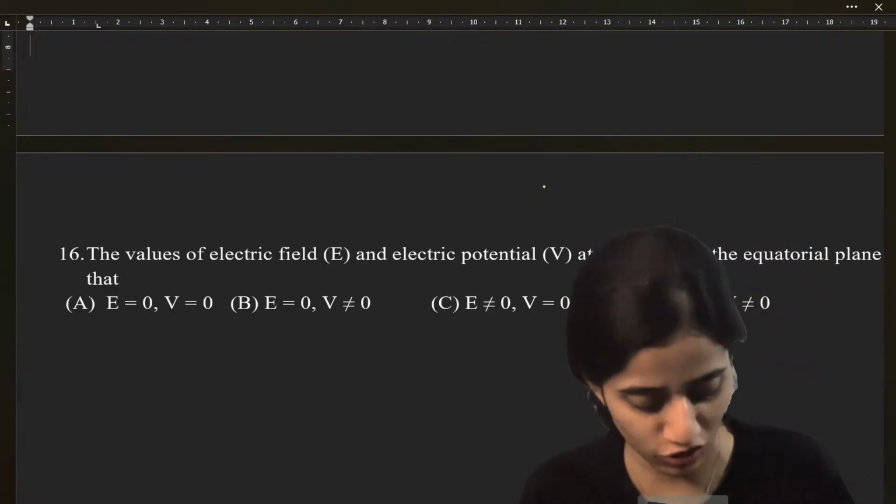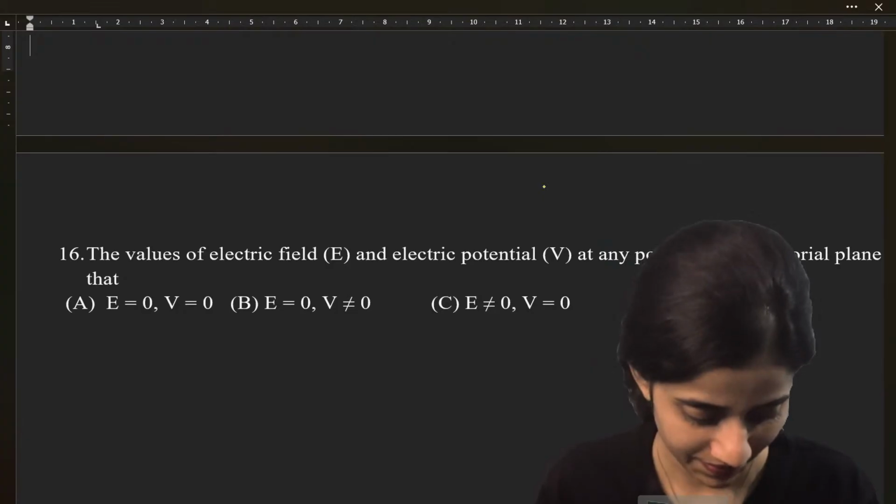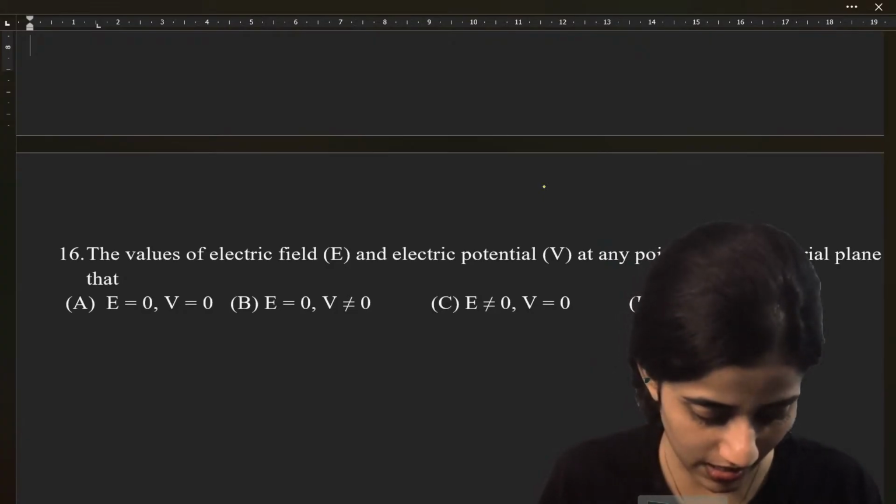This is a JEE 2024 question. Okay. I am getting B, C.